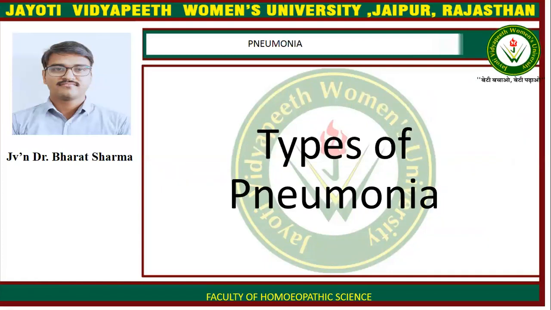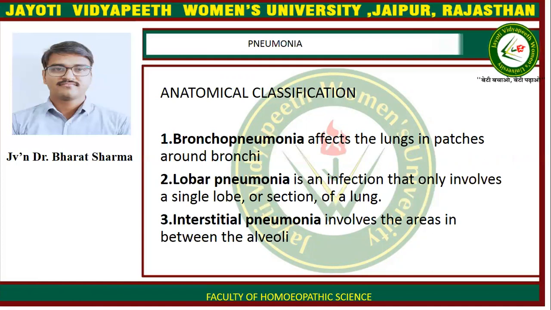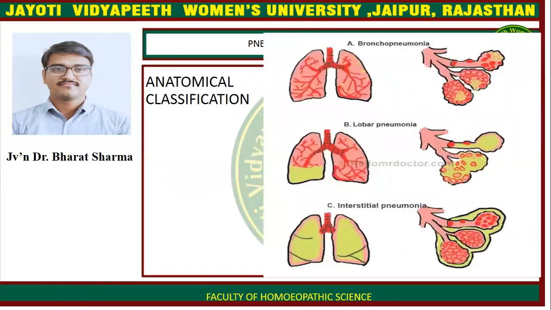Types of pneumonia. The first is anatomical classification. Bronchopneumonia affects the lungs in patches around the bronchi. Lobar pneumonia is an infection that only involves a single lobe or section of a lung. Interstitial pneumonia involves the areas in between the alveoli. Here is the anatomical classification. Here you can see bronchopneumonia. Here is lobar pneumonia. Here is interstitial pneumonia.